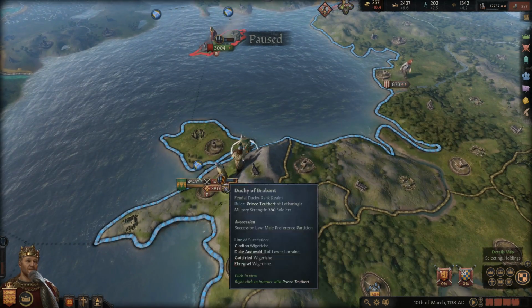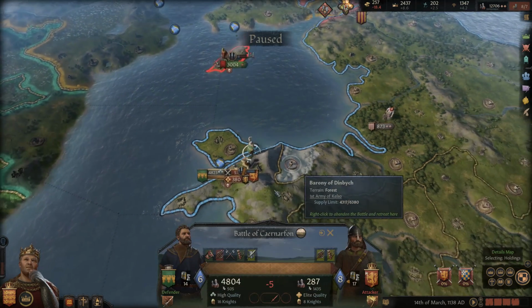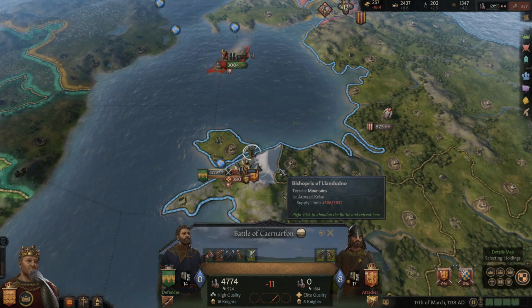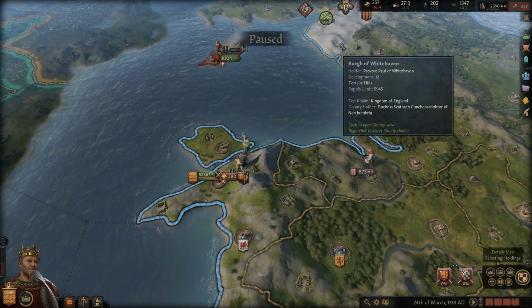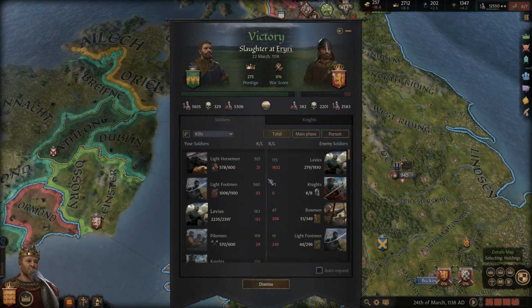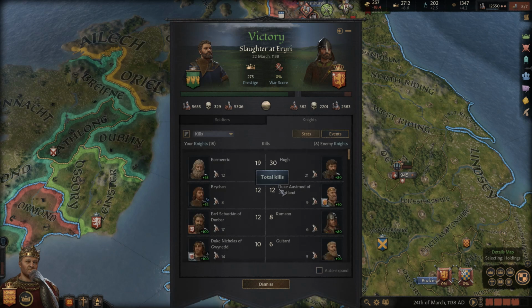Looks like they're already doing a big battle there with somebody. I don't know who the hell... Oh, okay. He rose up his own men to defend his territory. Interesting. So he'll get the glory for that battle, I assume. Yeah. Alright. Well, we killed a lot of dudes. And that also did not help with the war score at all, because I think it was part of his conflict.